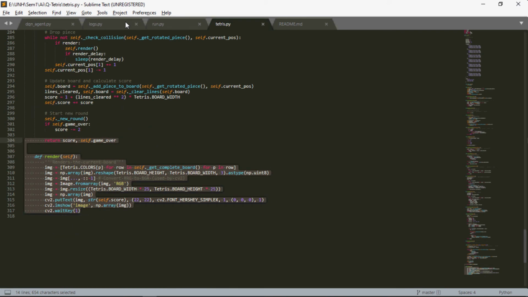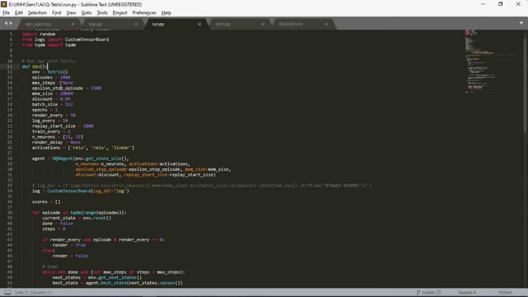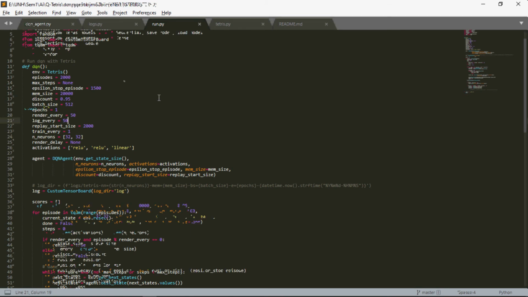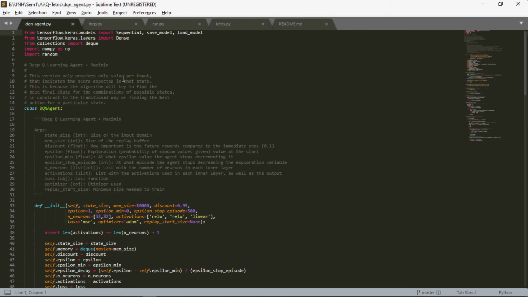So the next part is, after Tetris we have a DQN agent. The DQN agent is nothing but a deep neural network. We have implemented the deep Q neural network algorithm in this file. So first of all, we'll import the Sequential model from the keras.models framework. After that, we'll import Dense from keras.layers. After that, we'll import numpy and random.